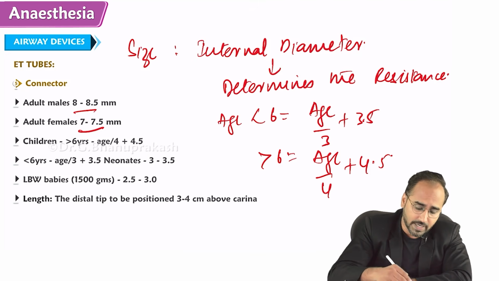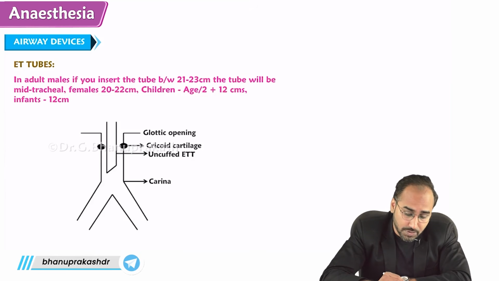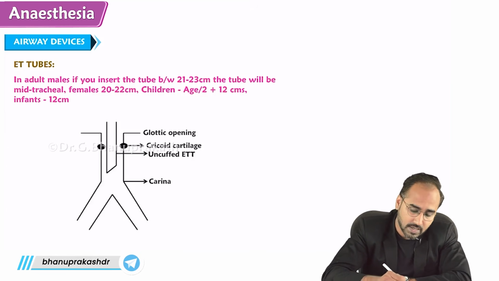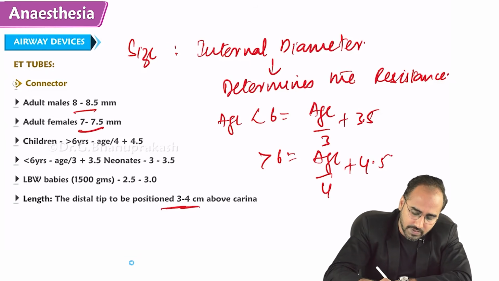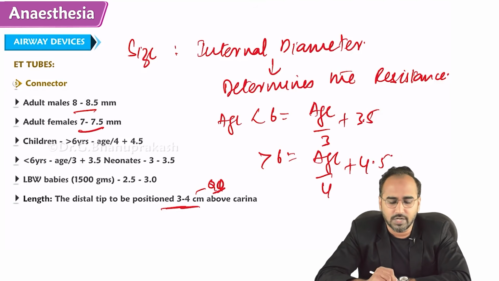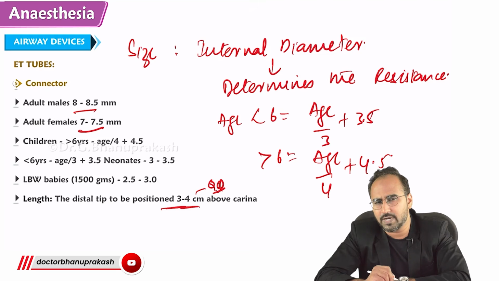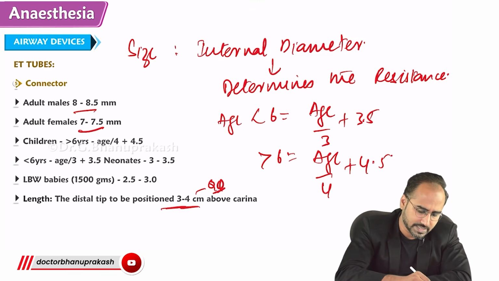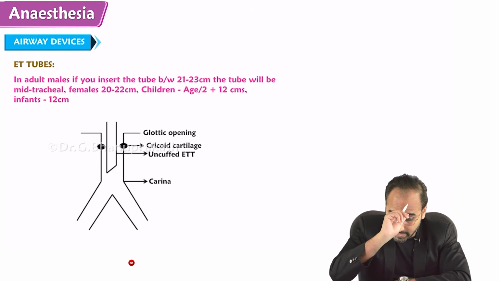But remember, whenever you are placing an endotracheal tube, where will you position it, guys? You position the tube above the carina. Always remember, how many centimeters above the carina? 3 to 4 centimeters above the carina. When you place it 3 to 4 centimeters above the carina, you will be sure that you are ventilating both the lungs. Okay, so that's regarding the endotracheal tube.